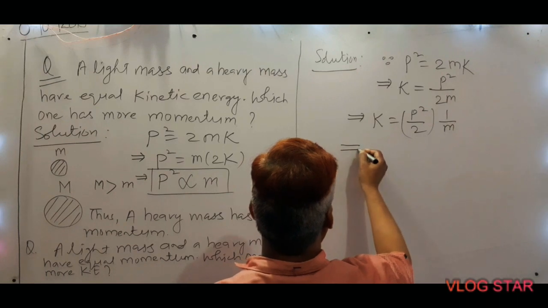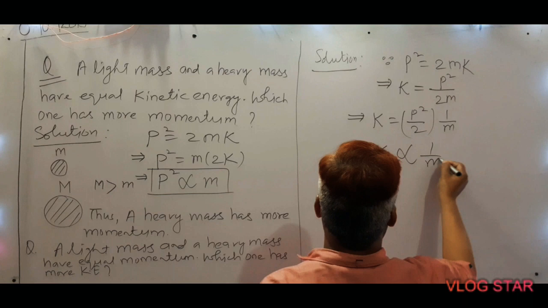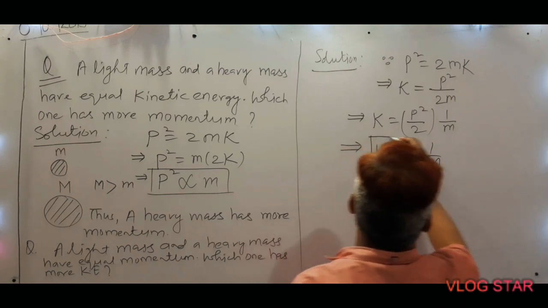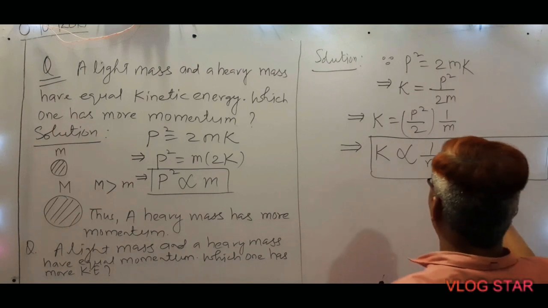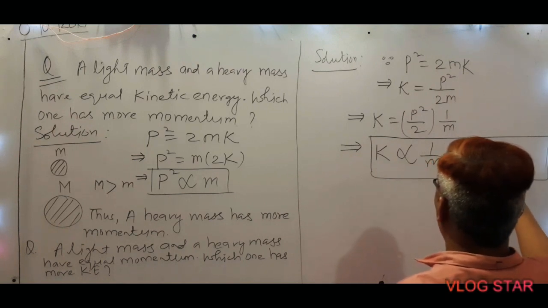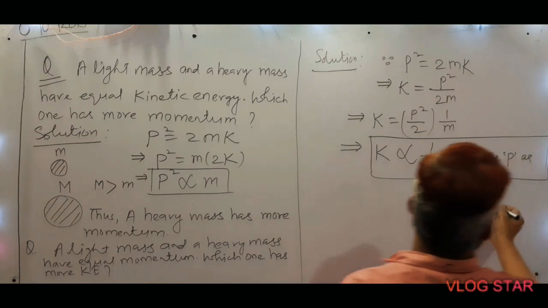Definitely we can say here K will be inversely proportional to the mass of the body, in which case we keep momentum P as constant.